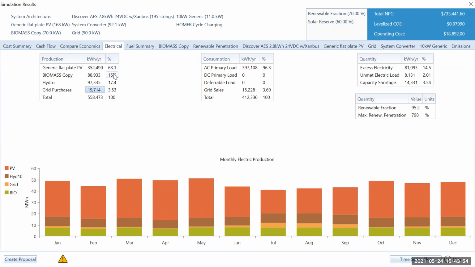So if you look at percentages, you have 63% from solar, 15.9% from biomass, 17.4% from hydro, and only 3.53% is from your grid. I'm taking only that much amount from the grid, whenever needed, to give you a reliable supply.